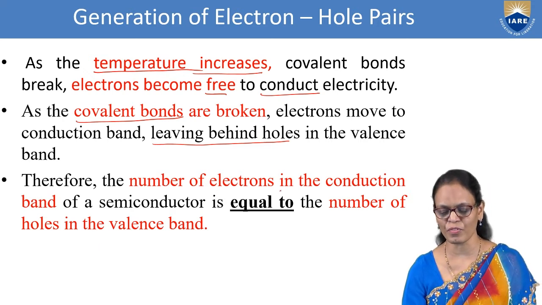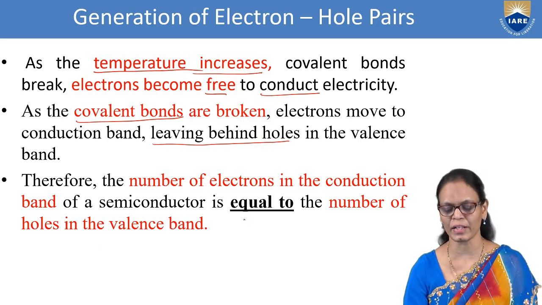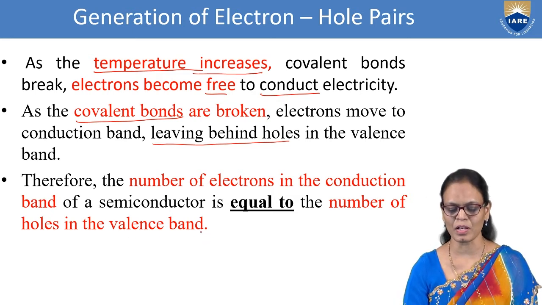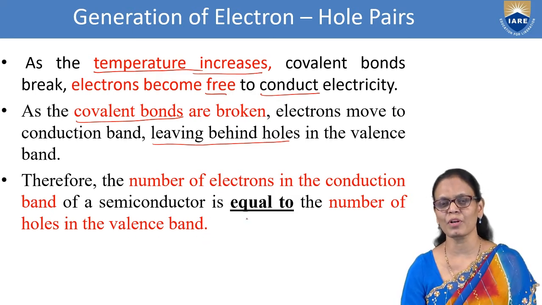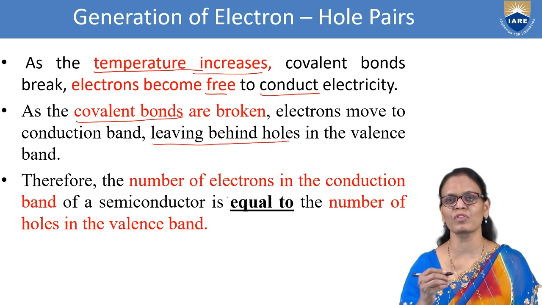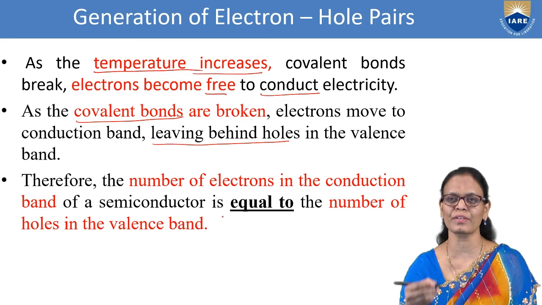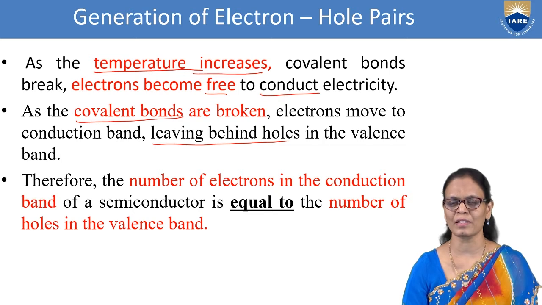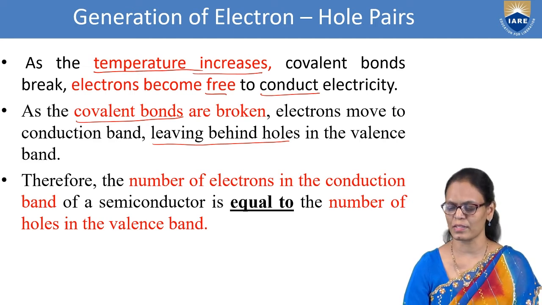Now, the number of electrons in the conduction band is equal to the number of holes in the valence band, because the number of holes depends upon the number of electrons that have gone to the conduction band. If 4 electrons are shifting to the conduction band, correspondingly, there will be 4 holes in the valence band. So always the number of electrons in the conduction band is equal to the number of holes in the valence band.